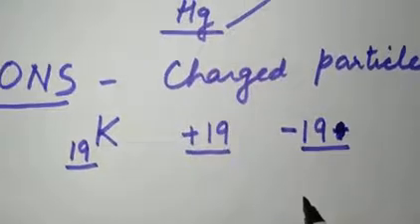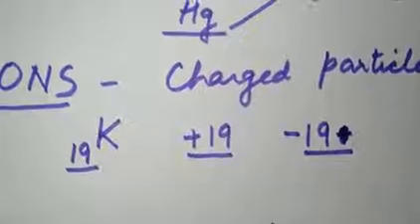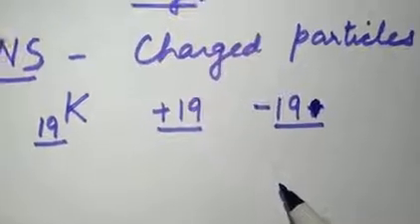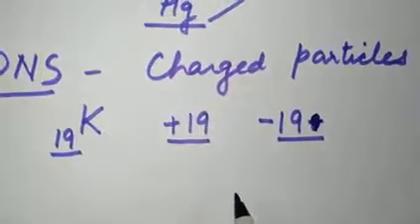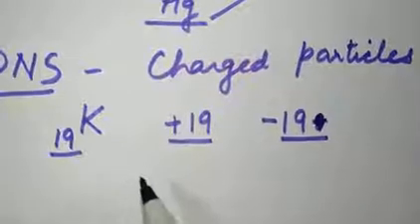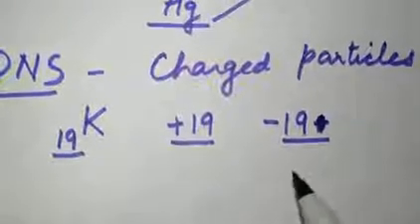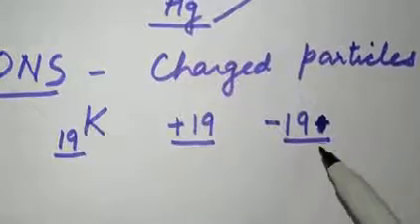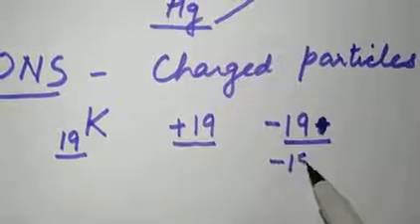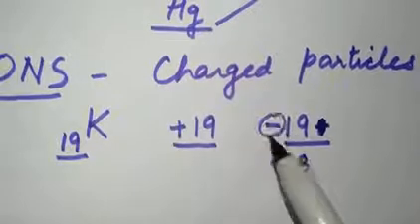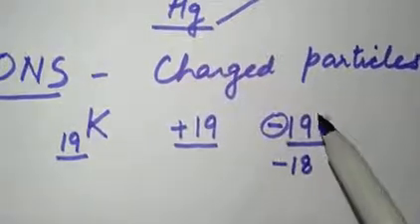Now when we pass electricity through it, suppose it is going to lose an electron. When potassium loses the electron, naturally the minus 19 will become minus 18. It has lost one electron.